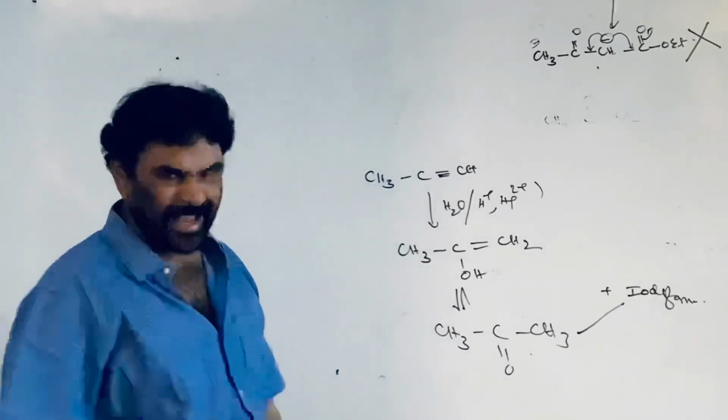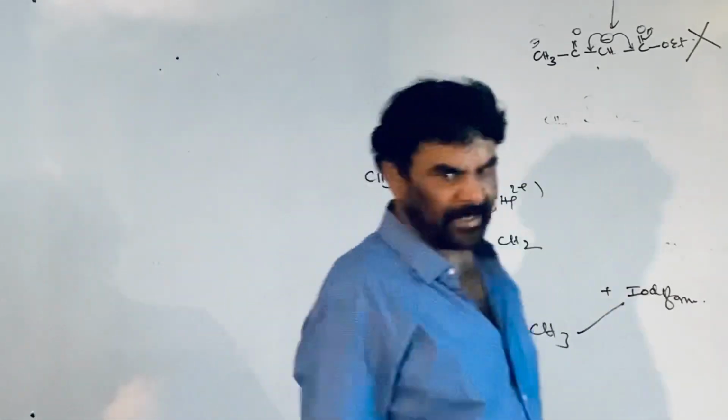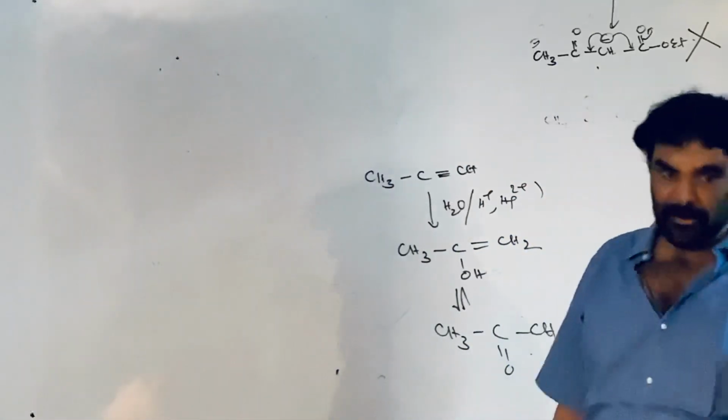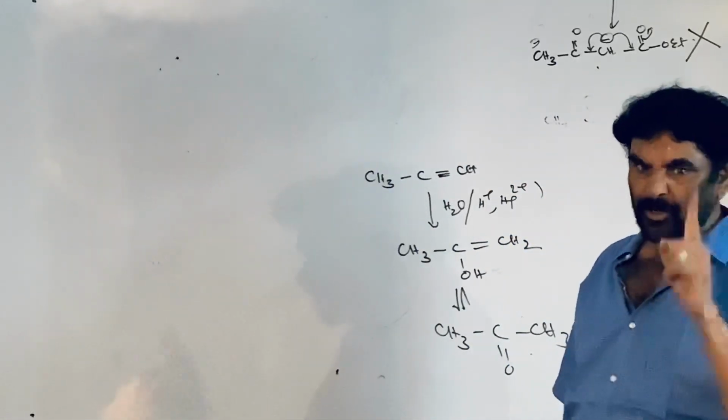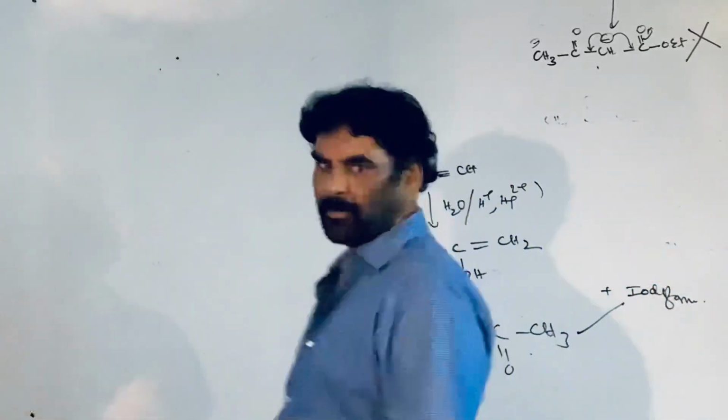In many of the reactions, the product gives the iodoform test. So if it gives the iodoform test, it is a secondary 2-ol or methyl ketone. So remember.